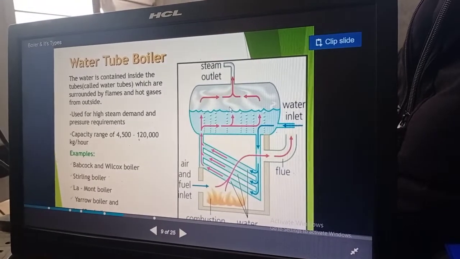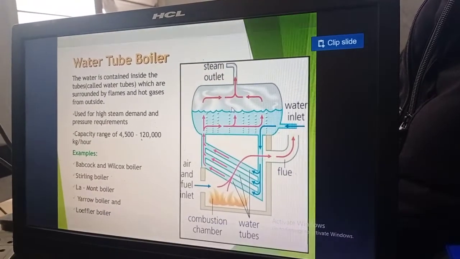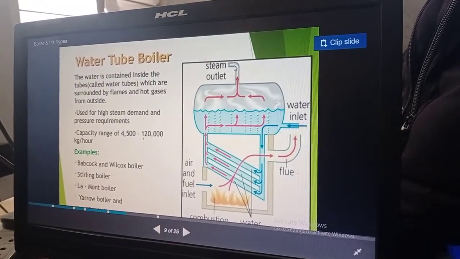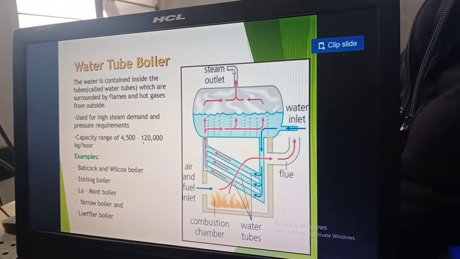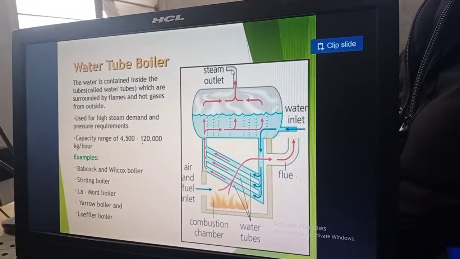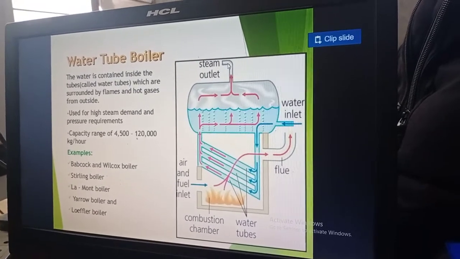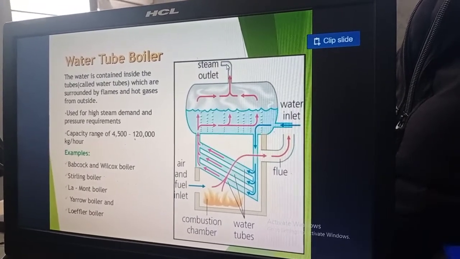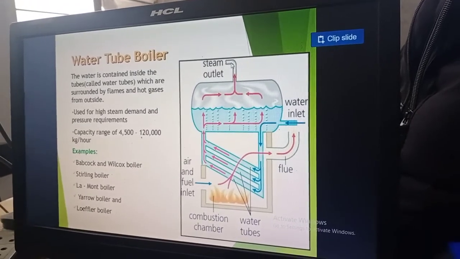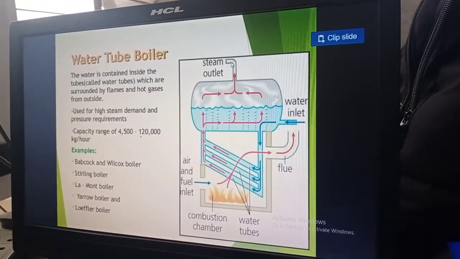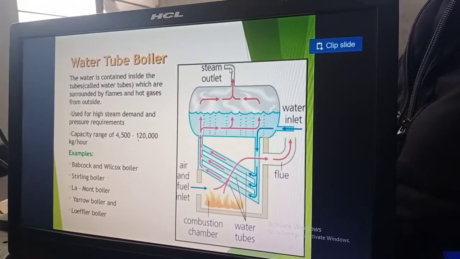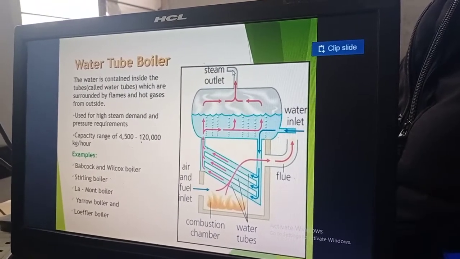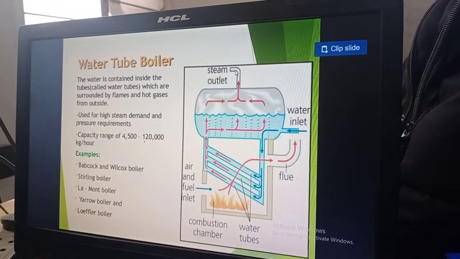And when the desired temperature and pressure are reached, the steam outlet opens and the steam goes outside. One thing you must remember: in a boiler, temperature only increases, there are no variations. That's why the pressure is termed constant, the boiler pressure. The pressure increase happens through the pump which feeds the water into the steam drum.